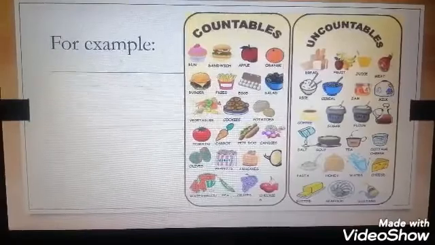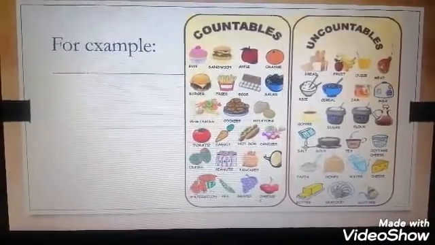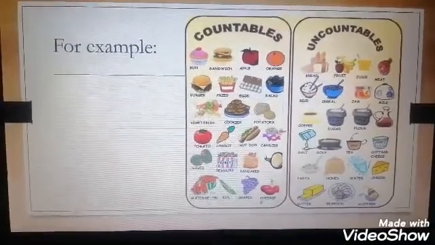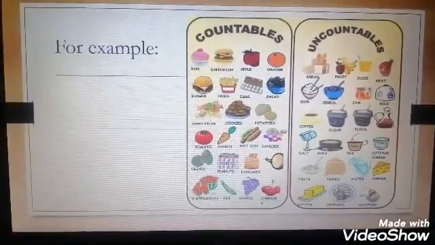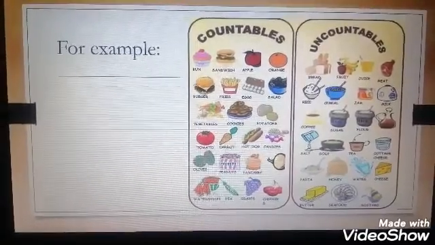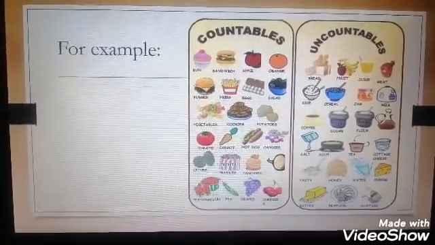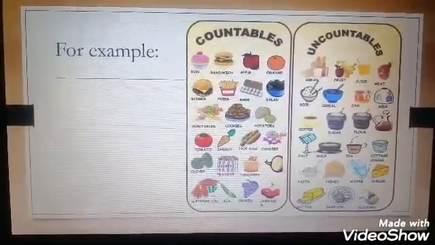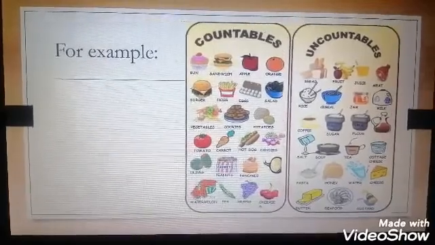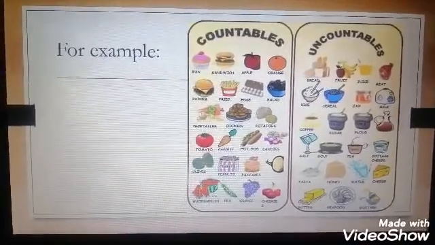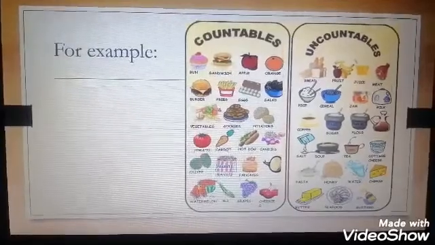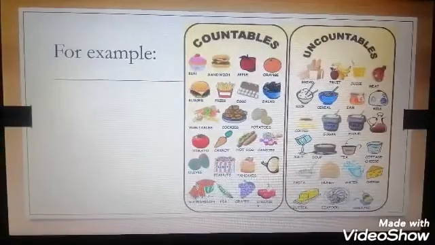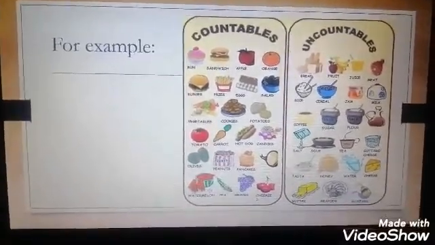Here is an example for the countable and uncountable nouns. We have for the countables orange, apple, sandwich, bun, eggs, fries, vegetables, carrot, tomato, grapes, peas, pancakes, cherries, watermelons, olives. And for the uncountable, we have bread, fruit, juice, meat, rice, cereal, jam, milk, coffee, sugar, flour, oil, salt, soup, tea, pasta, honey, water, cheese, butter, seafood.